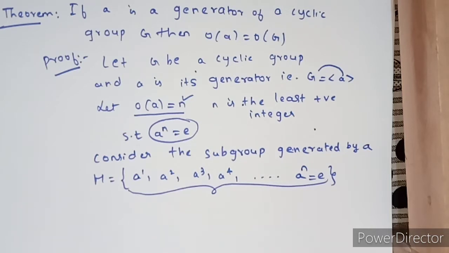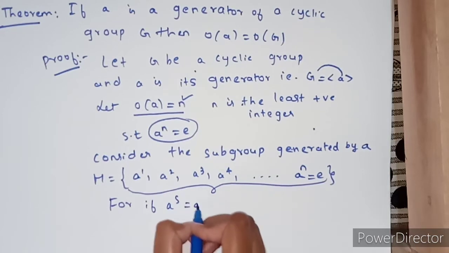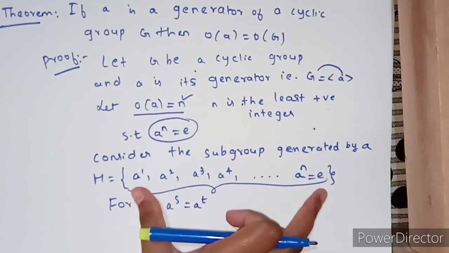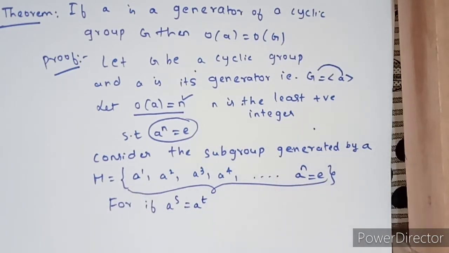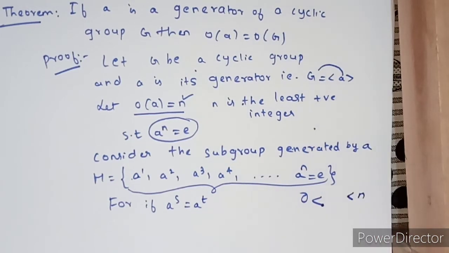The exponents of these elements are greater than 0 and either equal to n or less than n.